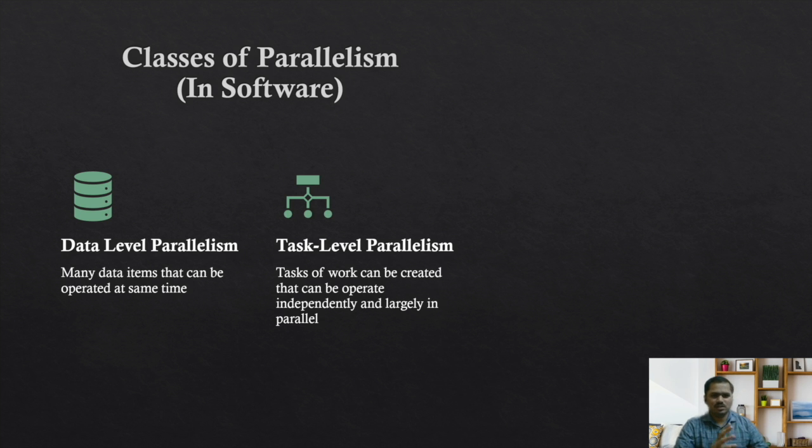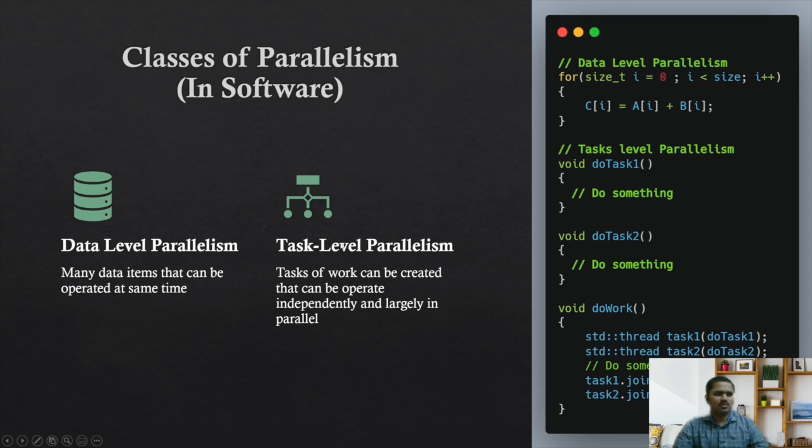So let's see a very simple example here. If you can see, this is data level parallelism. We are just operating on two arrays and adding them element by element. Whereas in the task level parallelism, I'm using threads here. There is a particular work I want to achieve, and I'm scheduling the tasks, and at the end, once the tasks are done, we are joining them. So this is a classic example.